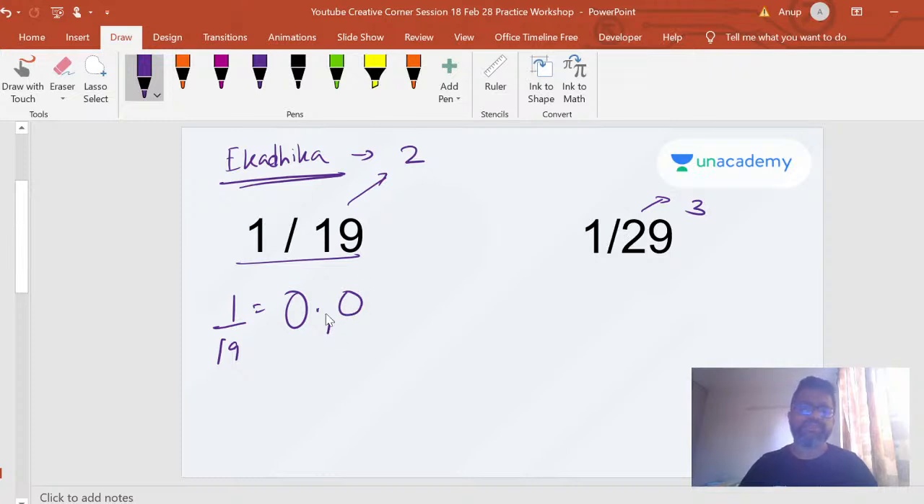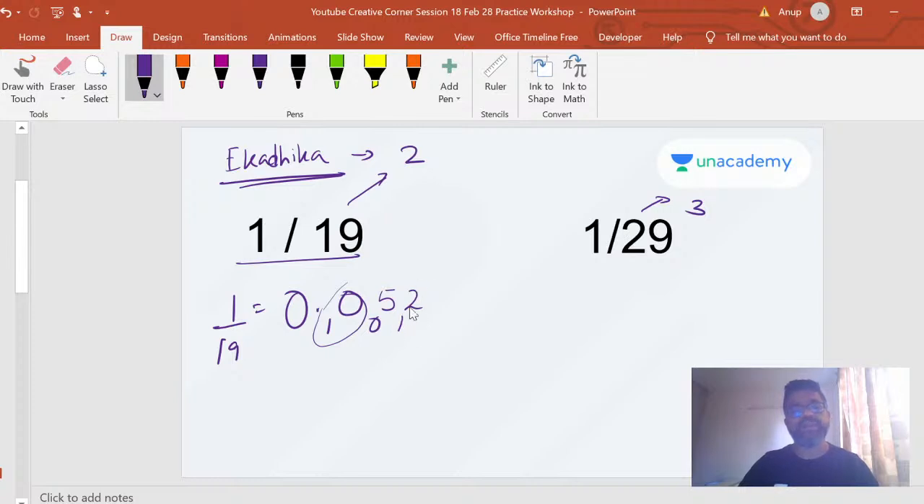Now this is my new dividend, 10. 10 divided by 2, what do you get? You get a 5 remainder 0. Now again this pattern repeats. Take 5 and divide by 2. When you take 5 and divide by 2, you get a 2 remainder 1.